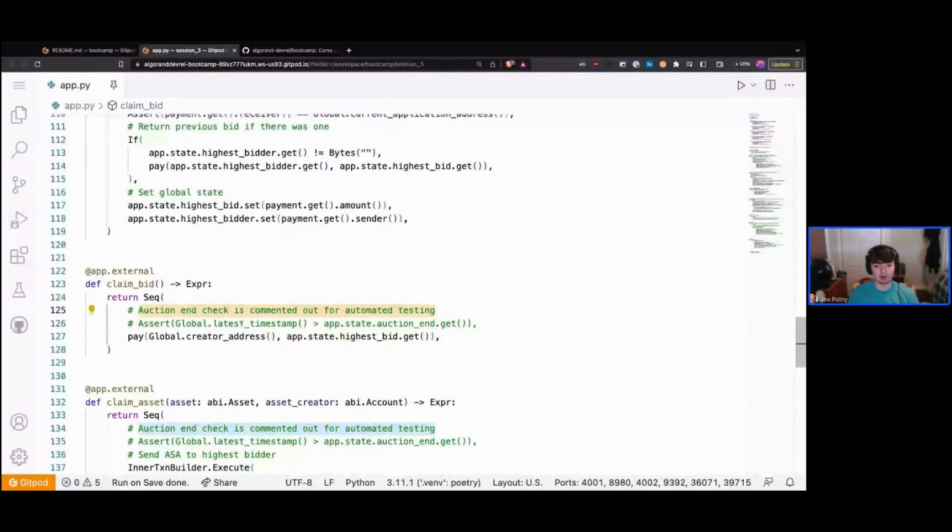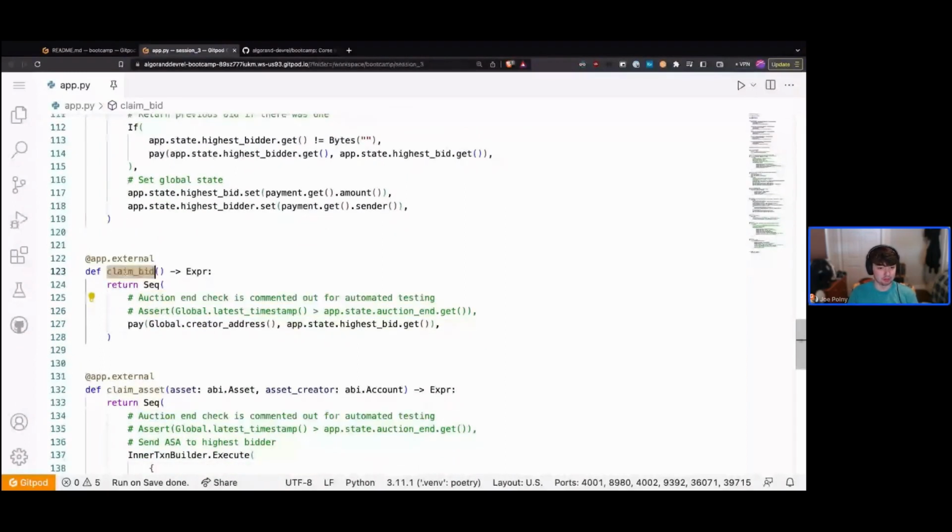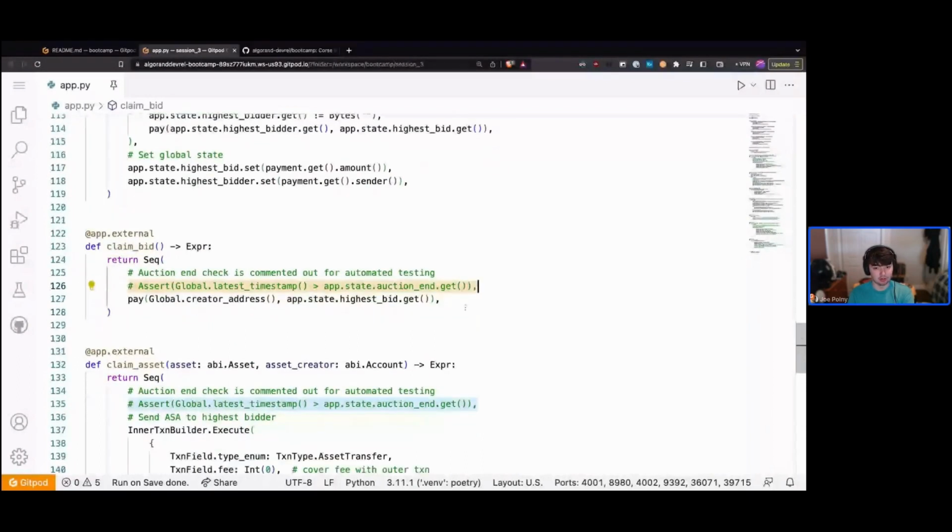Right now, Algorand Inc. is actually working on a method to automatically spoof the timestamp so we don't have to comment this out. But until that gets released, for now, we're just going to comment out this time check. But if we were to deploy it on mainnet, what we want to do is make sure that no one can call this method until the auction is over.